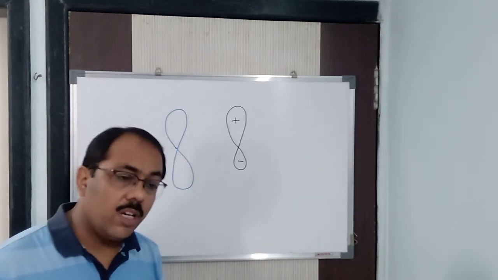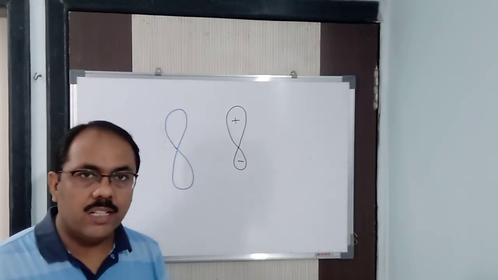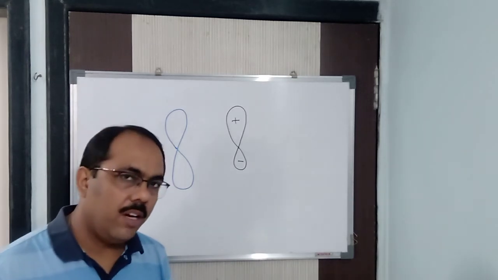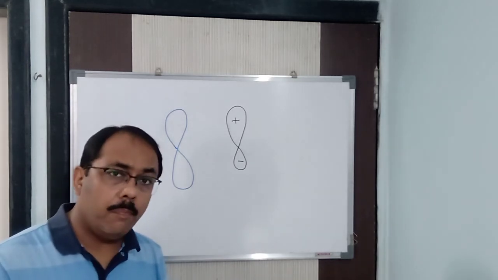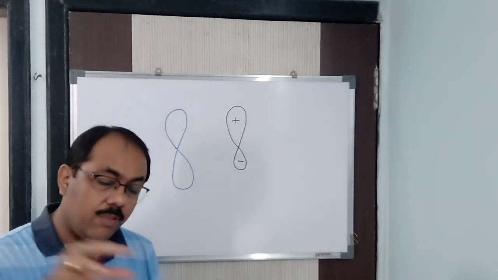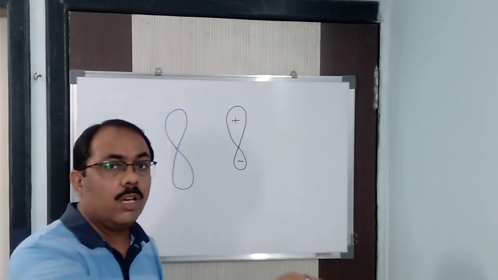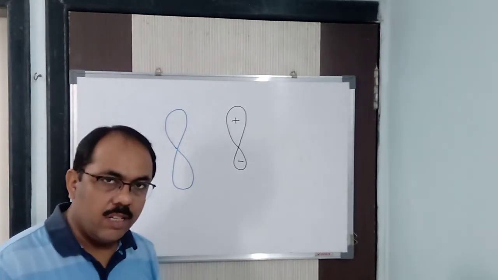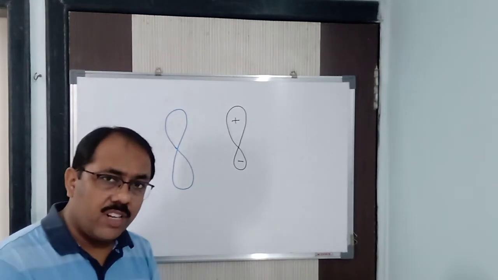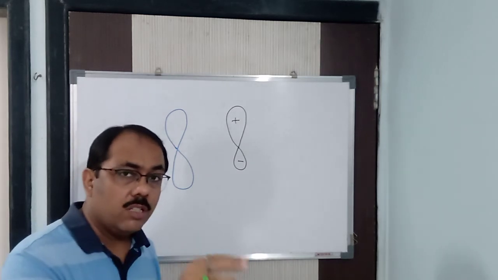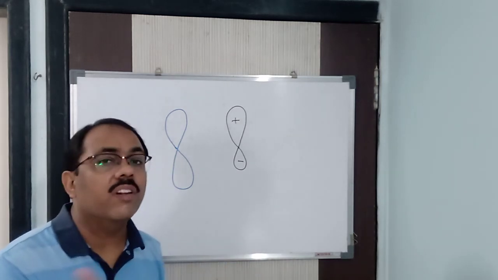So how do they combine? First they redistribute their energy. Then only they combine and give rise to hybrid orbitals. So whenever I talk of the practical concept, I am talking about hybrid orbitals. When I am talking about the theoretical, I am talking about atomic orbitals. Clear? But there is no difference between the theoretical and practical concept when you come to know about hybridization.